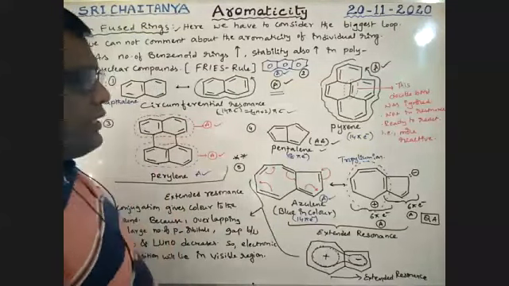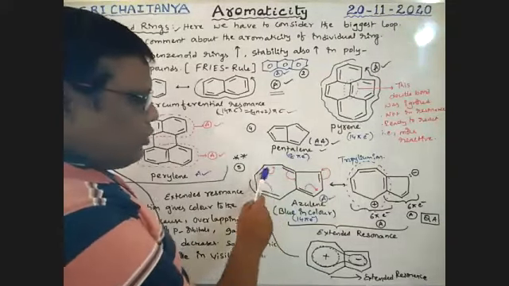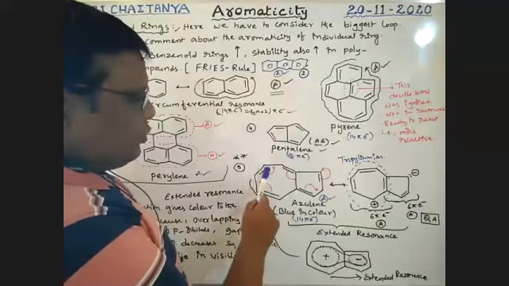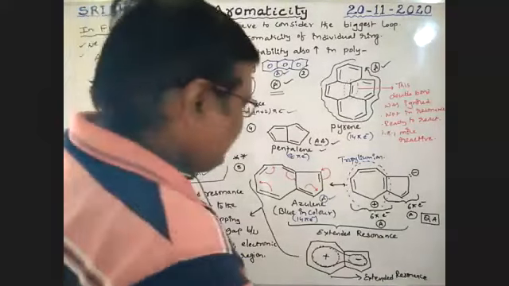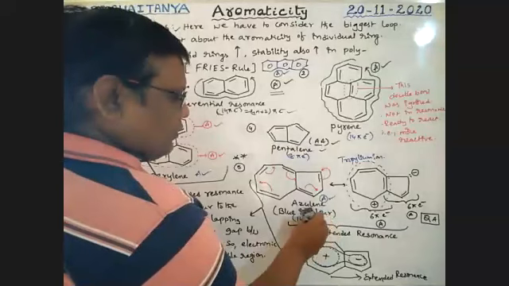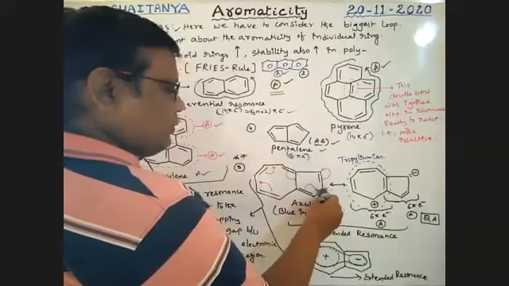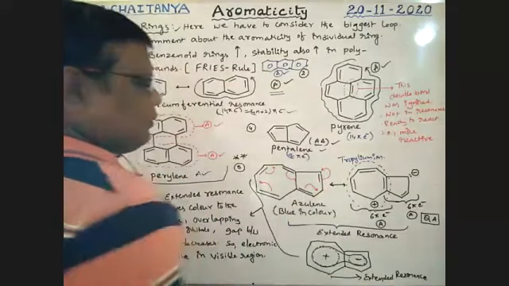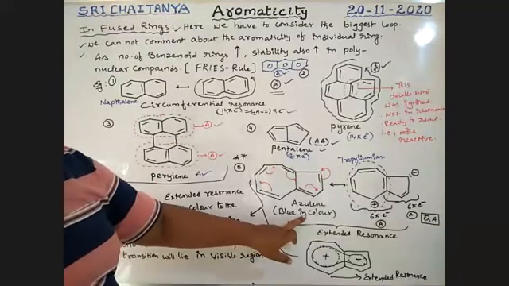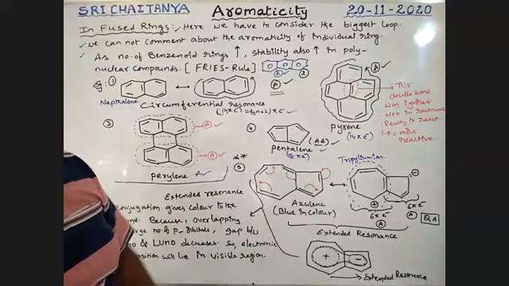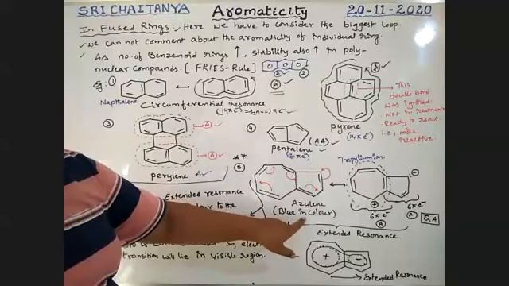Yes, see here, boys. This is azulene. Overall, 1, 2, 3, 4, 5. Just a minute. Okay, it is azulene. It is a 14 electron system.